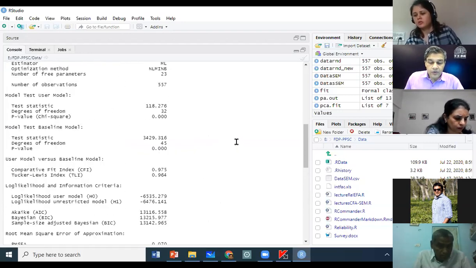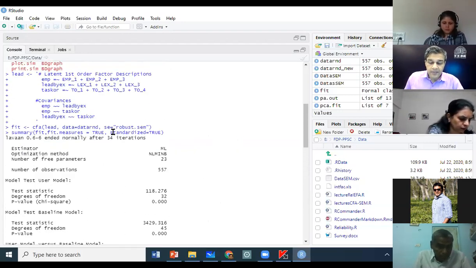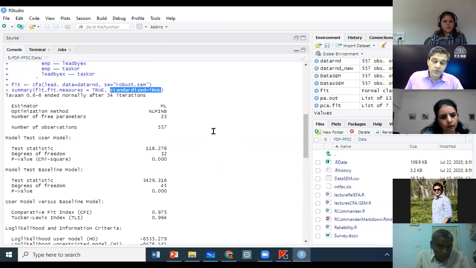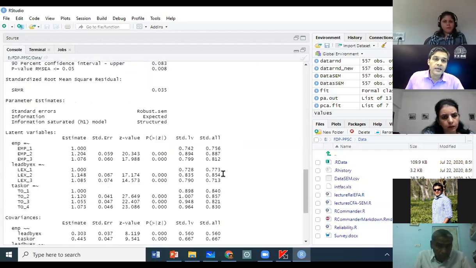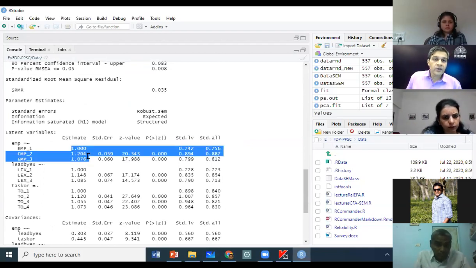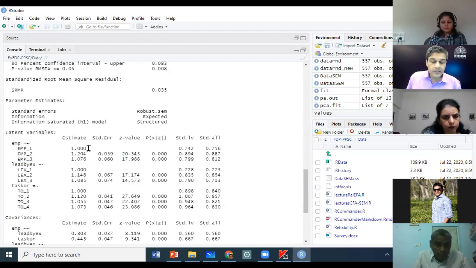If I don't give in the summary command summary is equal to true, then standardized is equal to true, you will not get the standardized output. But we need the standardized output because we will compute our composite reliability and average variance extracted that I mentioned in the last class. We will do it today. So these are the loadings, unstandardized loading on the leftmost side and the standardized loading on the rightmost side.